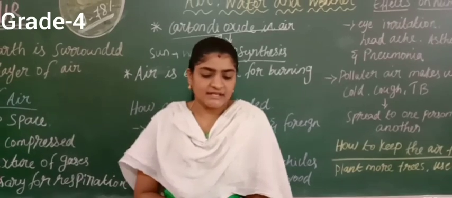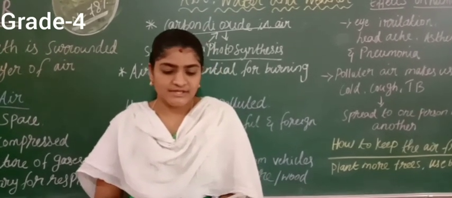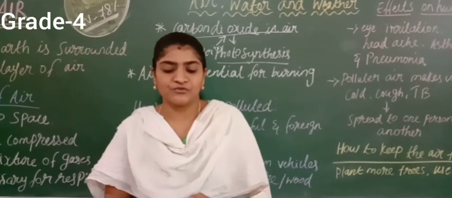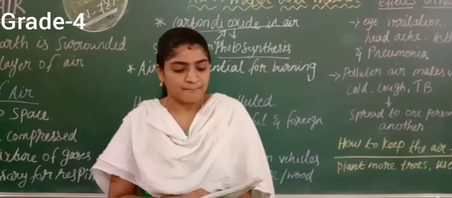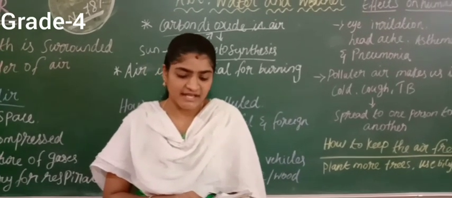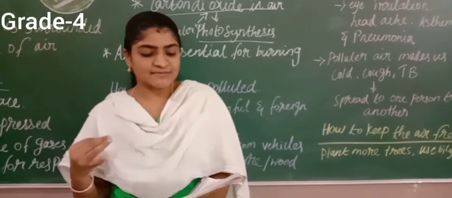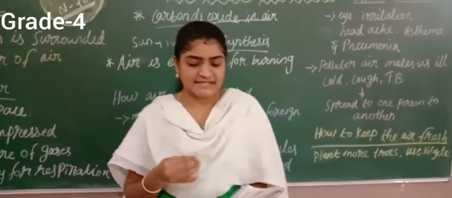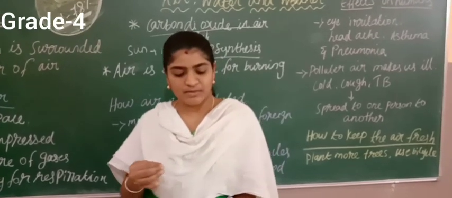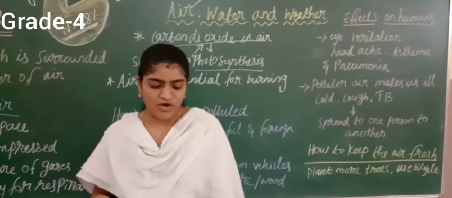They take in carbon dioxide during photosynthesis and give out oxygen in the air. But they breathe, they take in oxygen too, and give out carbon dioxide. This helps in maintaining the balance in the level of oxygen and carbon dioxide in the environment.